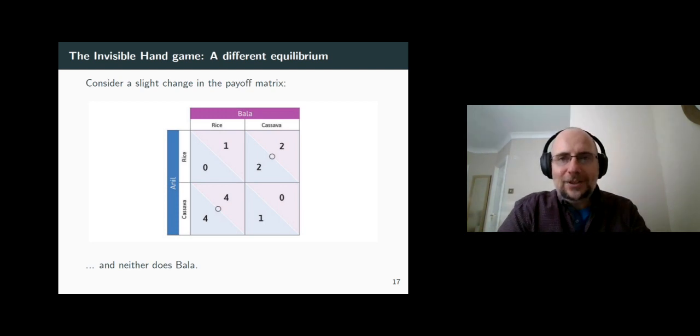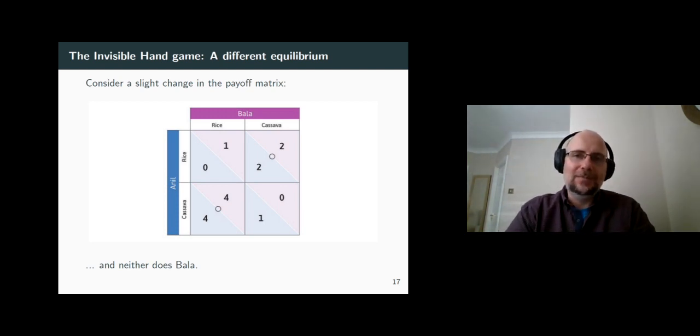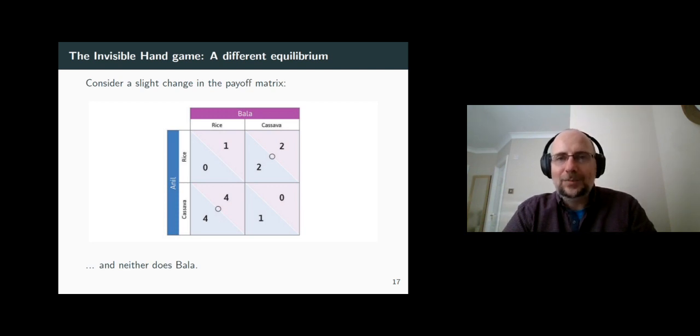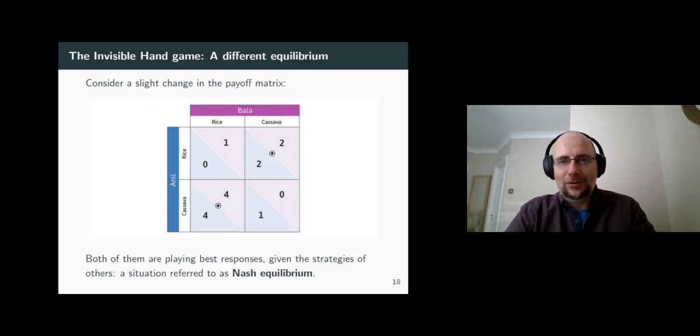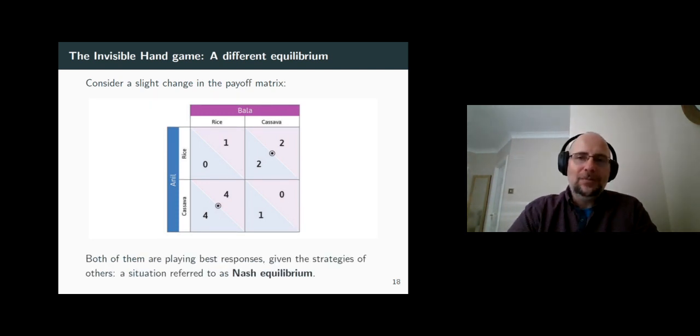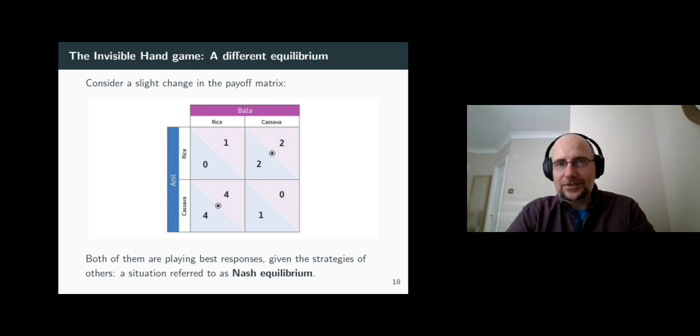So we don't have a dominant strategy equilibrium in this game because we don't have a dominant strategy for either player to begin with. That's why we have a different equilibrium in this game. An equilibrium in which everyone plays their best response given what's best for others. This is what we call a Nash equilibrium.